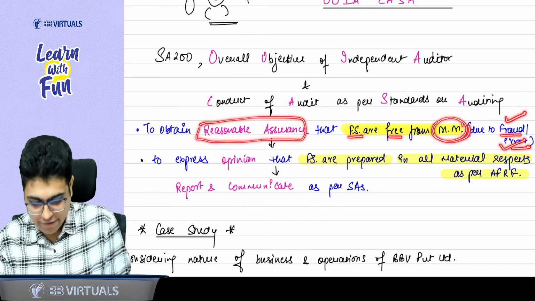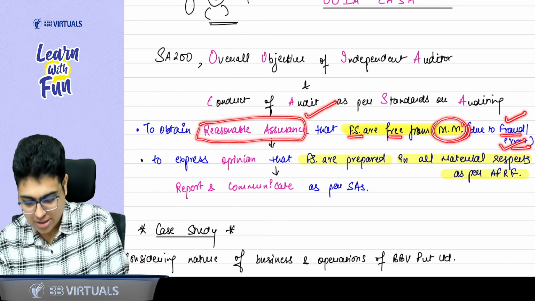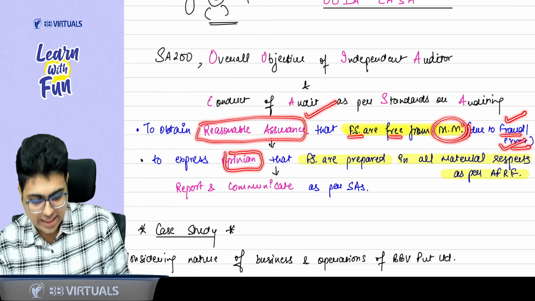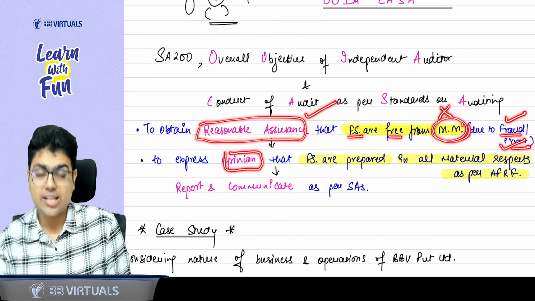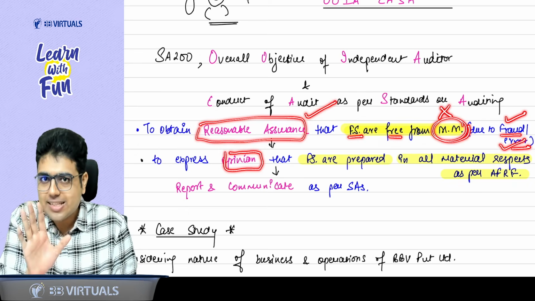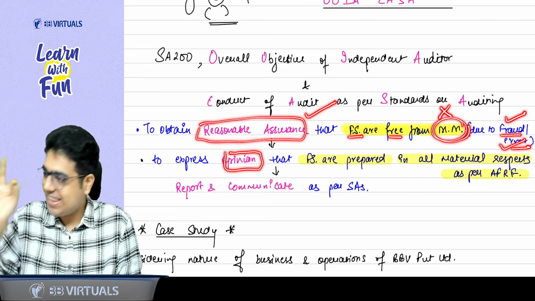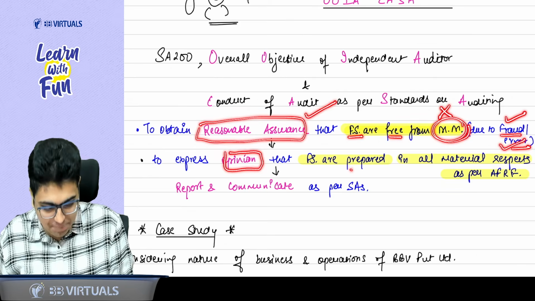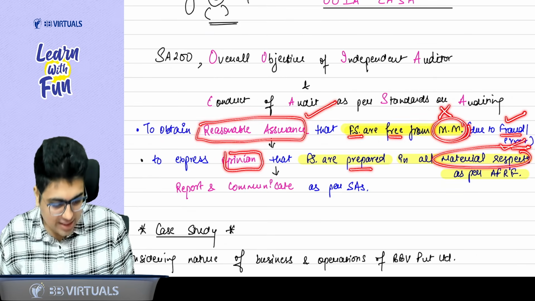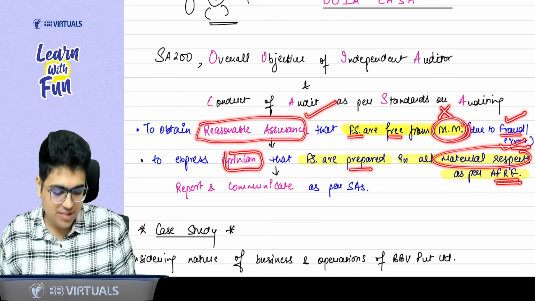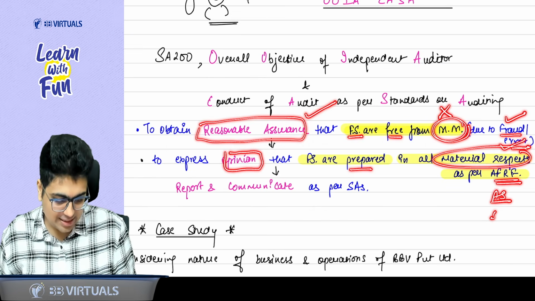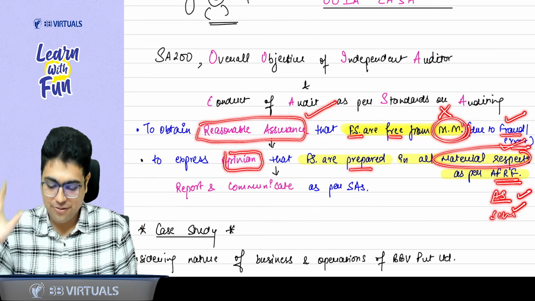Once you get a reasonable assurance, you can frame your opinion that if material misstatements are not there, that means financial statements are prepared as per applicable FRF. When there is no material misstatement, they are prepared in all material respects as per applicable FRF. That means they are prepared as per AS, as per Schedule 3, everything is fine.